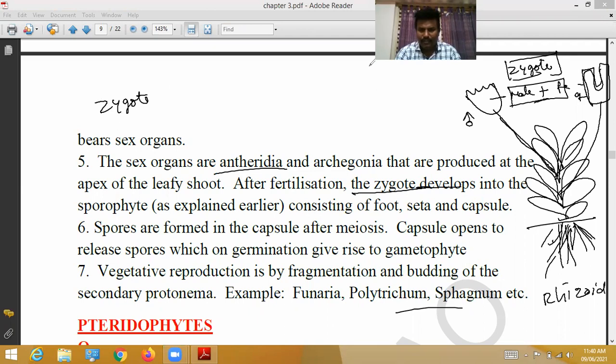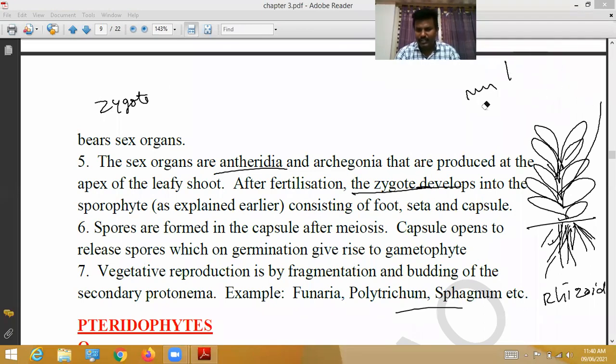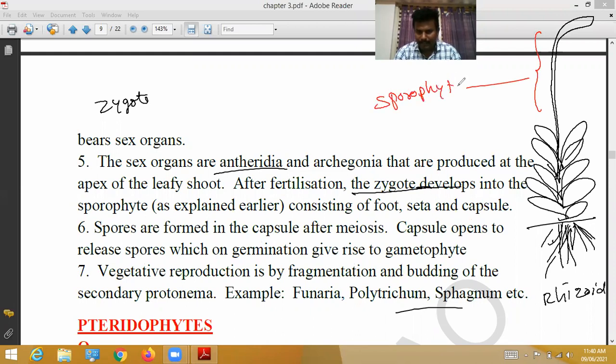How is the sporophyte formed? The sporophyte is formed like this. It consists of a foot, a seta, which I already discussed, and a capsule. Spores are formed inside the capsule.